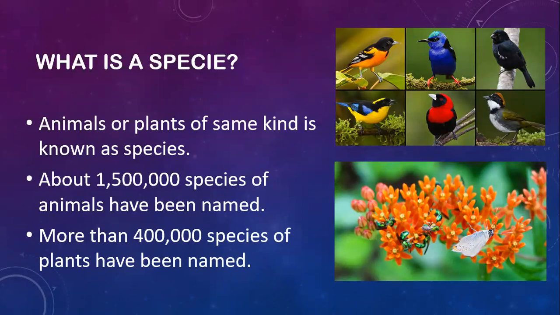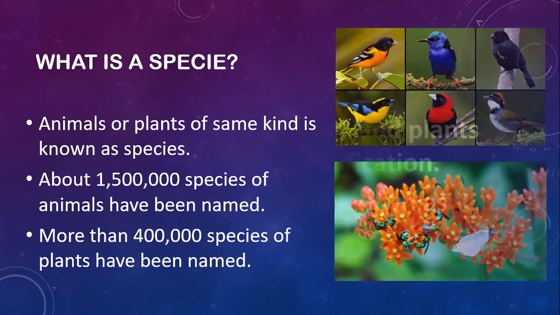About 1,500,000 species of animals have been named. Till now, scientists have discovered 1,500,000 species of animals which have been named, and more than 400,000 species of plants have been named. So a group of the same kind of animals or plants is known as a species.